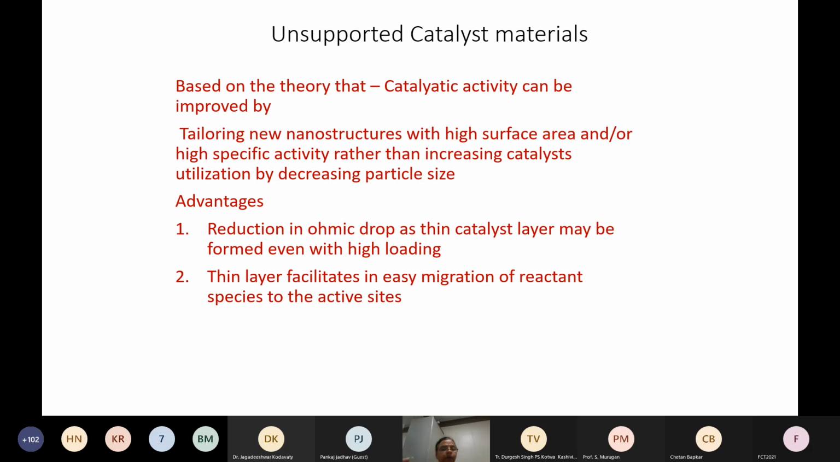And although the particle size might not decrease, utilization will increase. But the major advantage with a non-supported catalyst is that the catalyst layer is thinner. As a result, the ohmic drop is very low, so even with very low loading, you can get good performance. And a thinner layer also facilitates easy migration of the reactant species into the active sites.